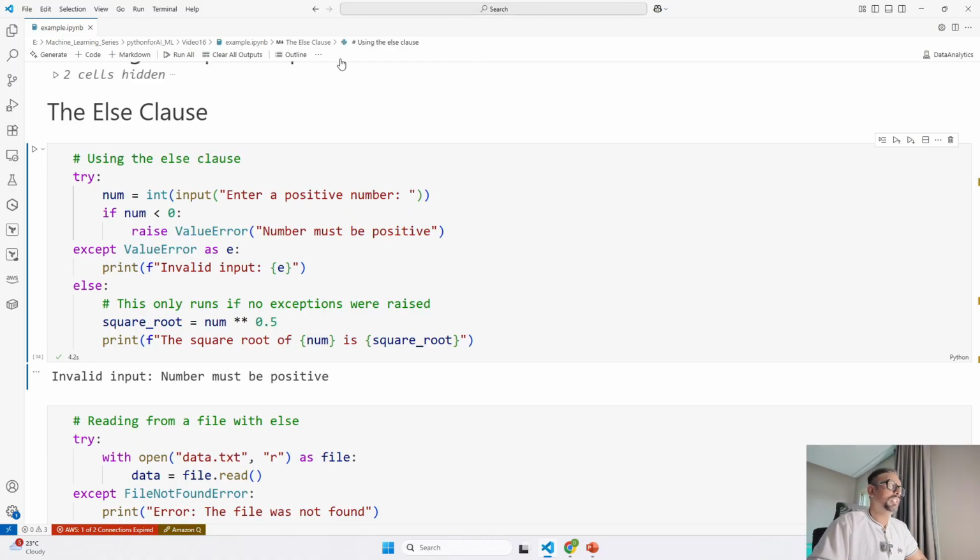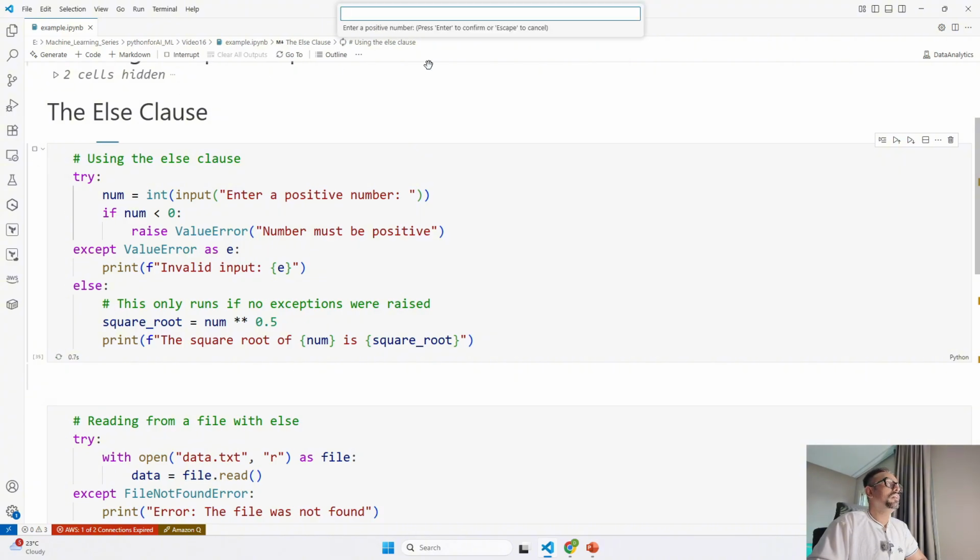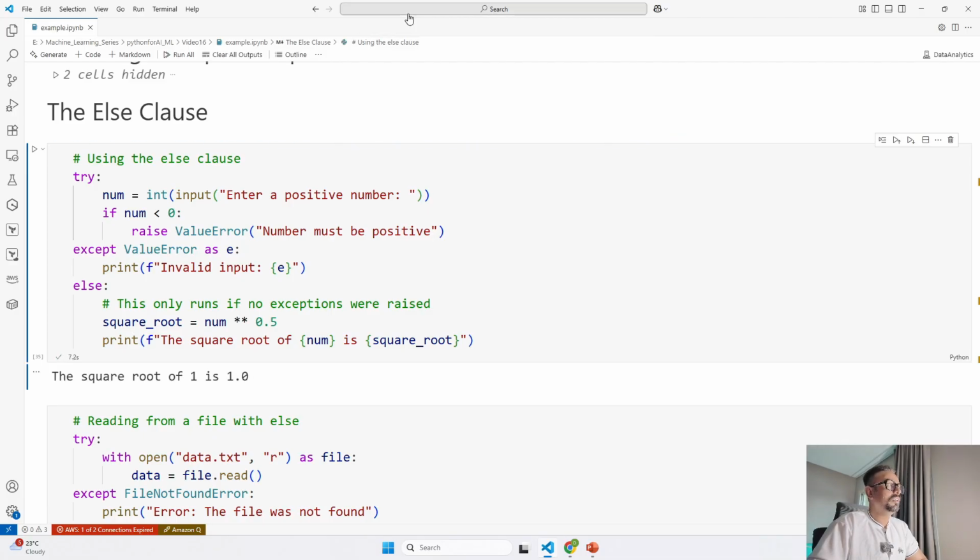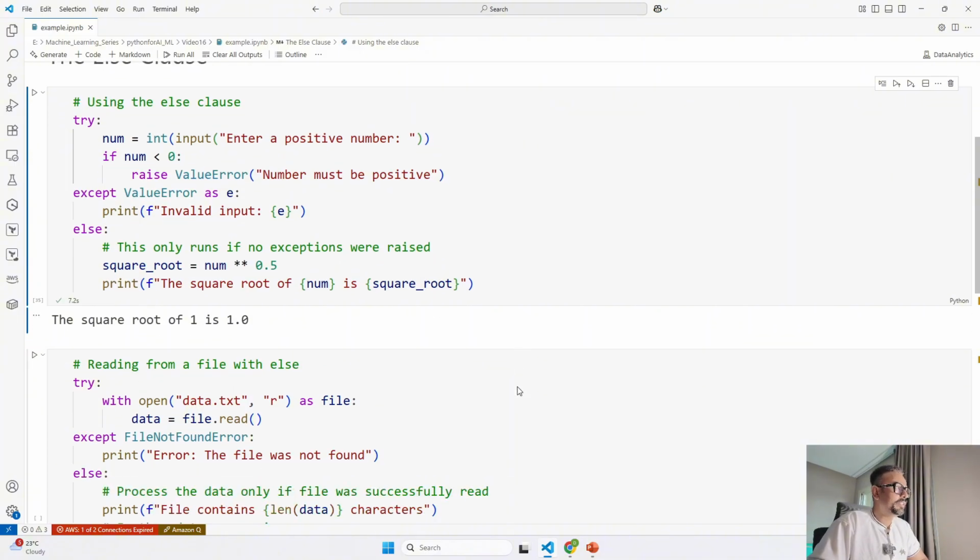Now if I give a positive number, what happens? If we are executing a try block and it is working as expected without any exception, then it goes to else. Over here, as I have given 1, the logic of square root got triggered, and it said that the square root of 1 is 1.0. That is how you use the else block.